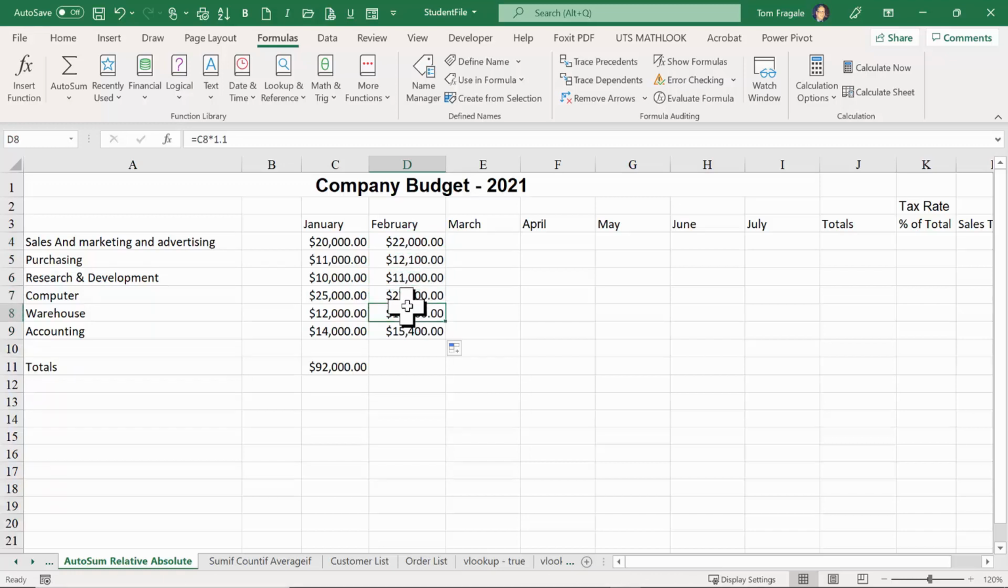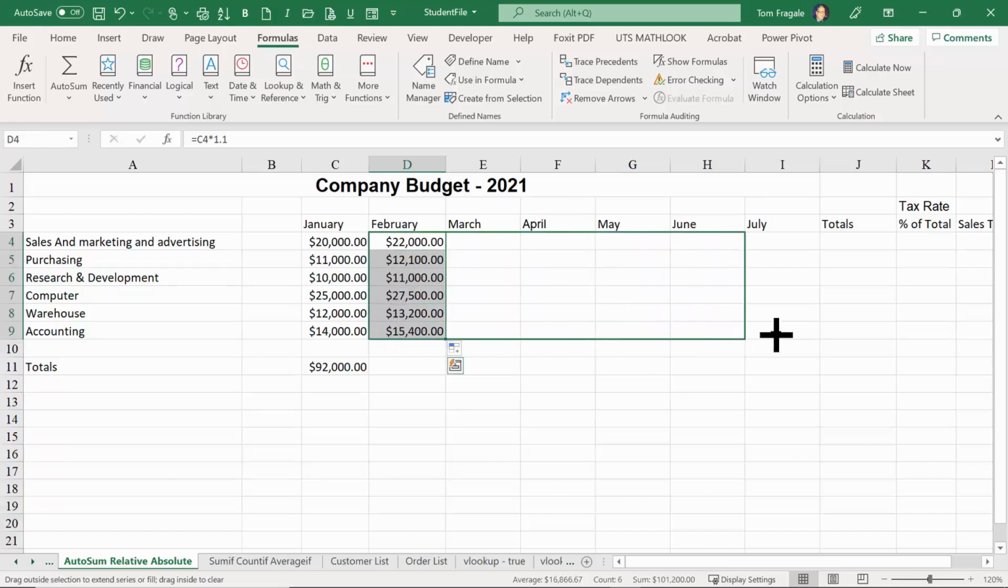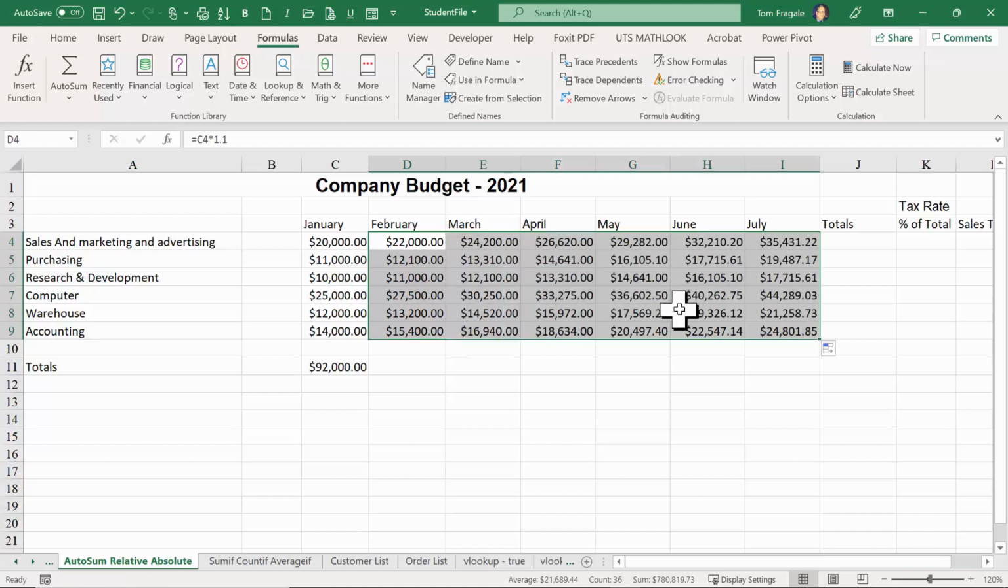Once you learn that, you're going to use it over and over again. So what if March is going to have a 10% increase over February and April will have a 10% increase over March? Watch what I'll do. I'm going to highlight the numbers in the February column. I'll get the black cross and drag it over to the July column. And now they're all filled in.